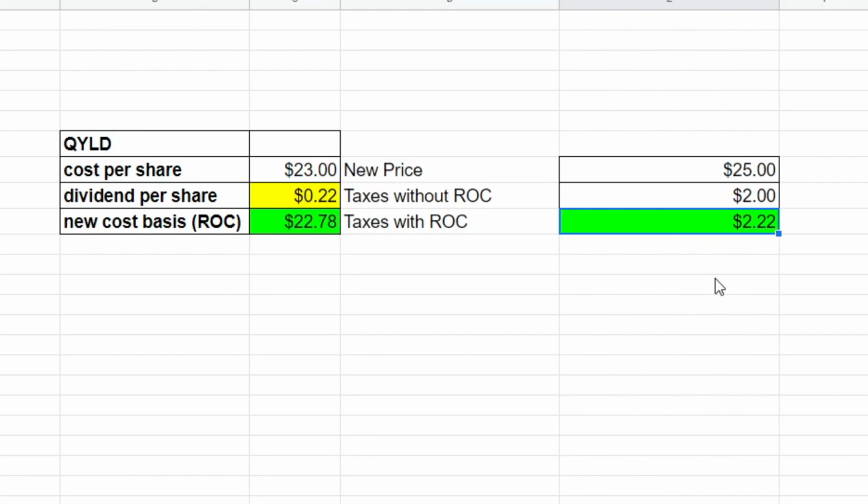share. This may not seem like a lot, but if you're holding long term and you've decided to allow your cost basis to go all the way down to $0, well, what happens then? Well, if you sell the asset, you're going to owe taxes on the entire value of the share, and any additional distributions before you sell are going to be taxed as either long-term or short-term gains. So you will no longer have that benefit of the deferred tax.